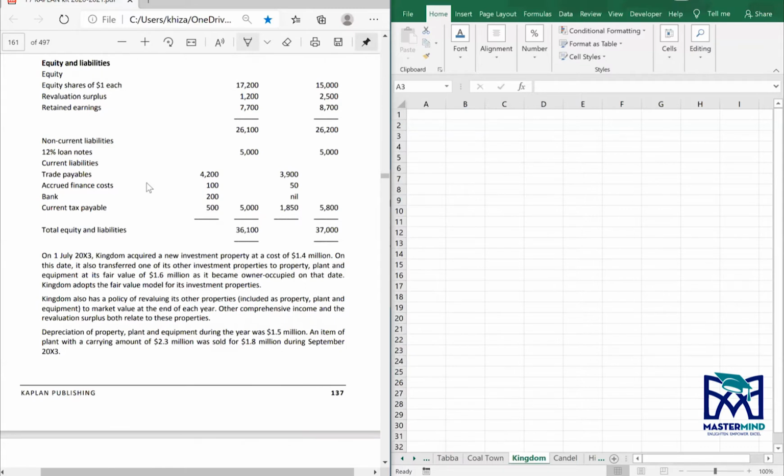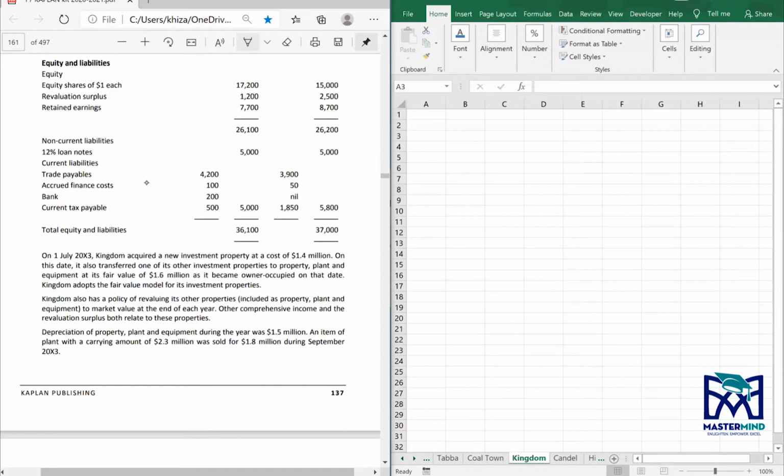On 1st July 2023, Kingdom acquired a new investment property at a cost of $1.4 million. On this date, it also transferred one of its other investment properties to property, plant, and equipment at its fair value of $1.6 million. Remember, this transfer does not have any cash implication, but this figure will be required to calculate your cash purchases, right? As it became owner occupied on that date, Kingdom adopts a fair value model for its investment properties. Kingdom also has a policy of revaluing its other properties included as PPE to market value at the date of each year. The comprehensive income and revaluation surplus both relate to these properties.